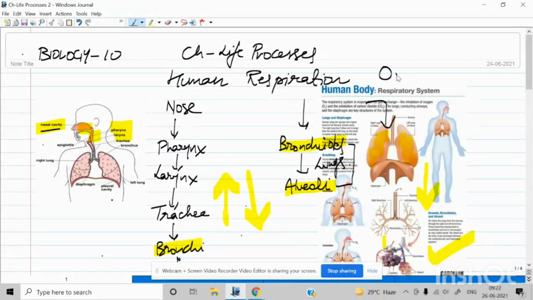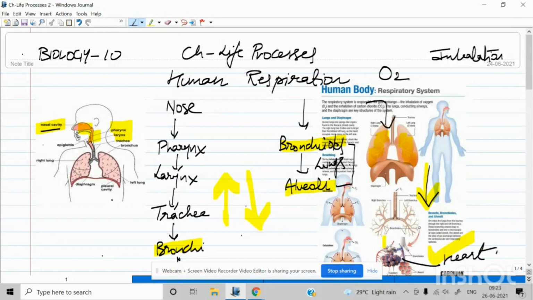This way, oxygen enters. Because our diaphragm has gone down, it increases the surface area of the lungs, so each and every alveolus gets filled with oxygen. This is called inhalation. After that, this oxygen is captured by the blood capillaries present in the alveoli. It is taken up by the blood and moves to the heart. This process is called the oxygenation process.